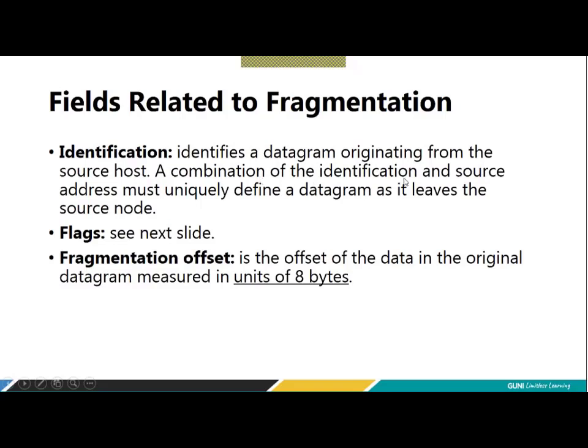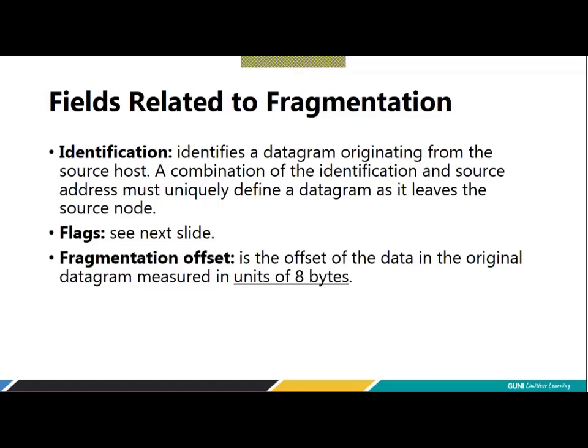A combination of the identification and the source IP address must uniquely define a datagram as it leaves the source node. Actually, it is a primary key that he is talking about. If you combine an identification value and the source IP address, it is going to be unique, a primary key to identify a packet generated by a source. Then flags, I'm explaining in the next slide. Fragmentation offset is the offset of the data in the original datagram, measured in units of 8 bytes. Very important: it is measured in units of 8 bytes.